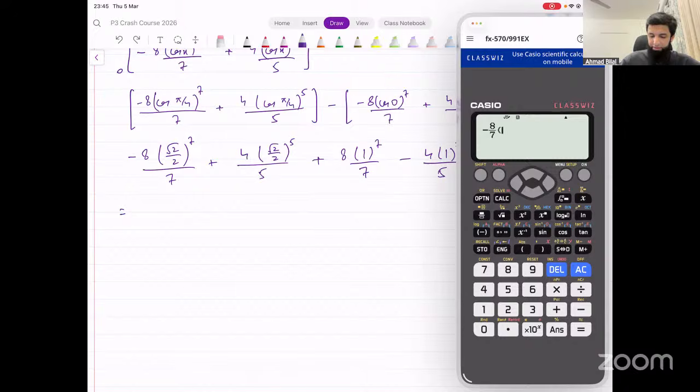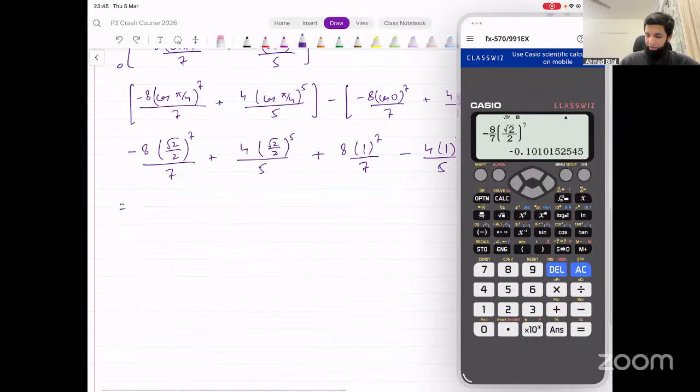Minus 8 over 7 into root 2 divided by 2 whole raised to power 7. What do we get from this? We are not getting an exact answer from this. We'll have to do it step by step. Let's get rid of 8 over 7 from that. Hopefully that would help. No, we are still not getting an exact answer, so we'll have to do it a bit manually.